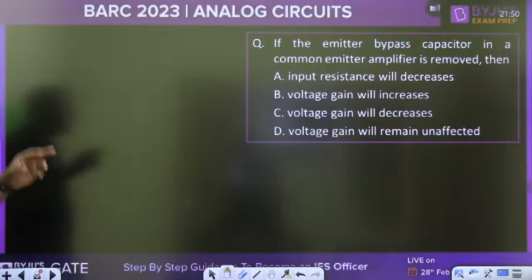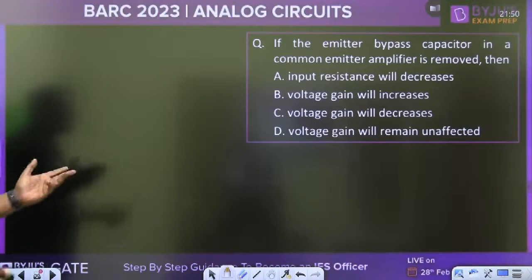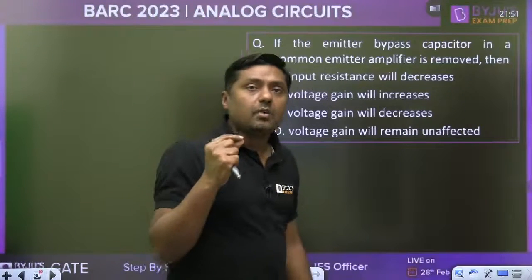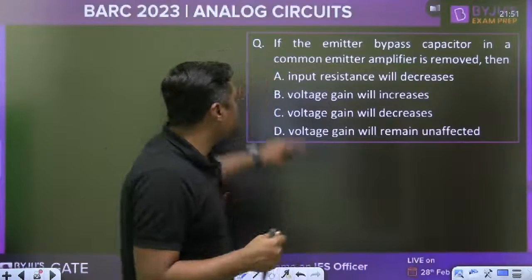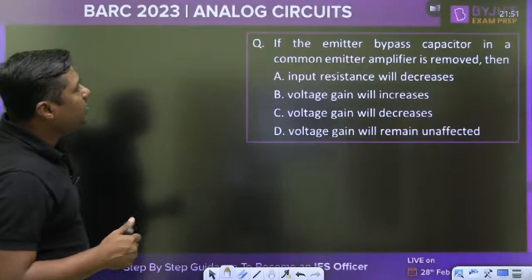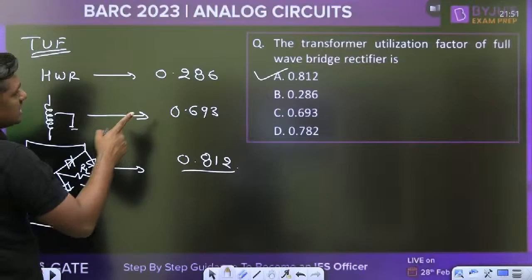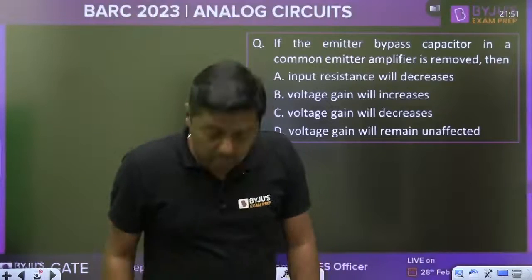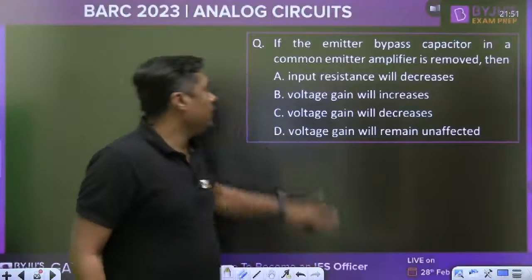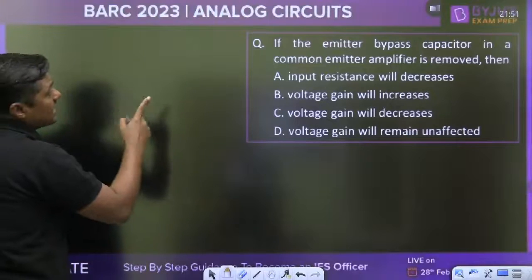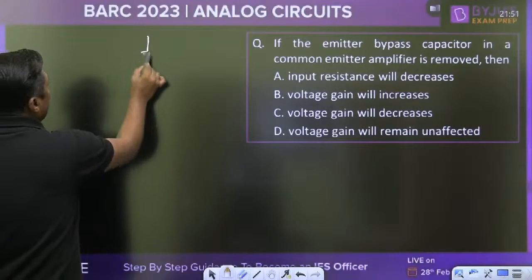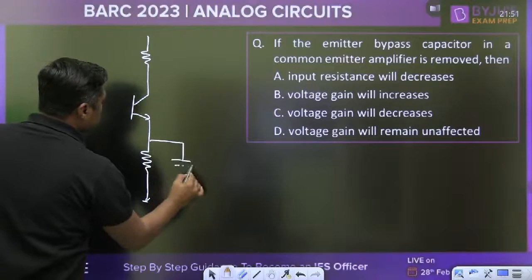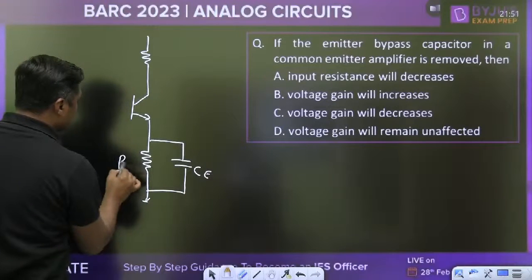If the emitter bypass capacitor in a common emitter amplifier is removed, then what will happen? Quickly try to understand. Yes, one student has given the quick answer. Ravi Teja, everyone. Emitter bypass capacitor in a common emitter amplifier. This is the common emitter amplifier. Remember that diagram. This is the capacitor, bypass capacitor.